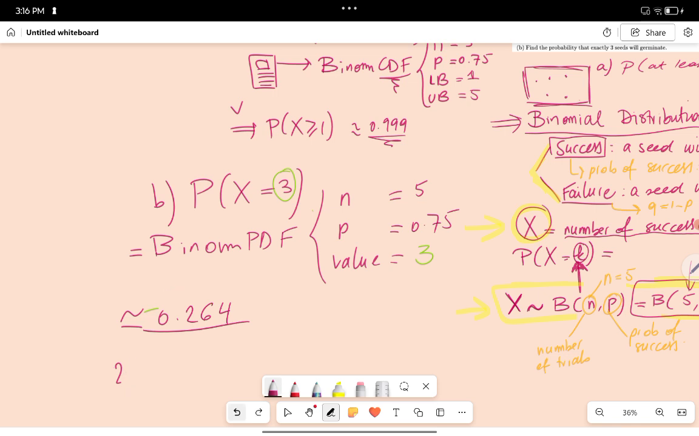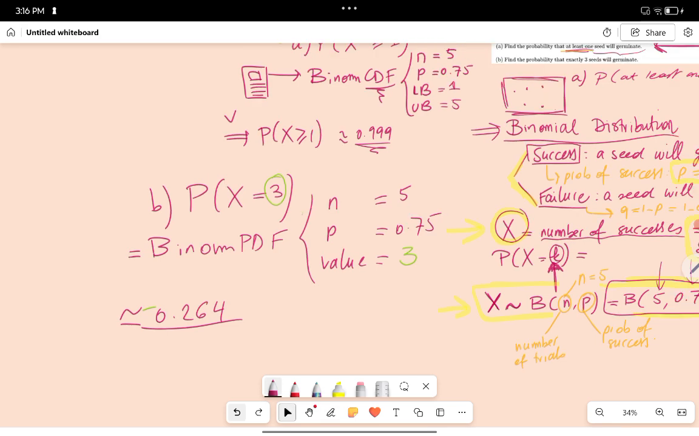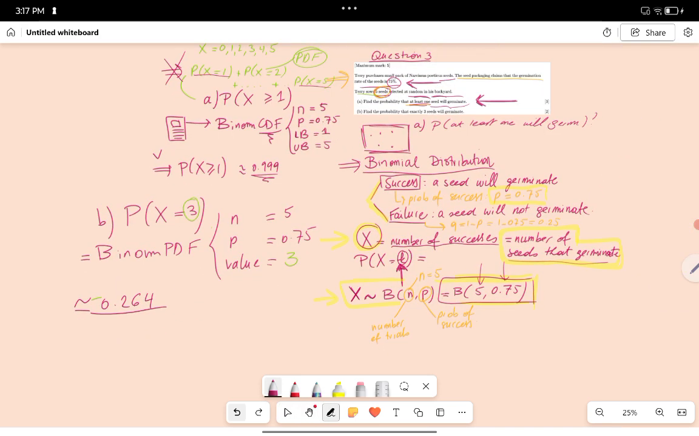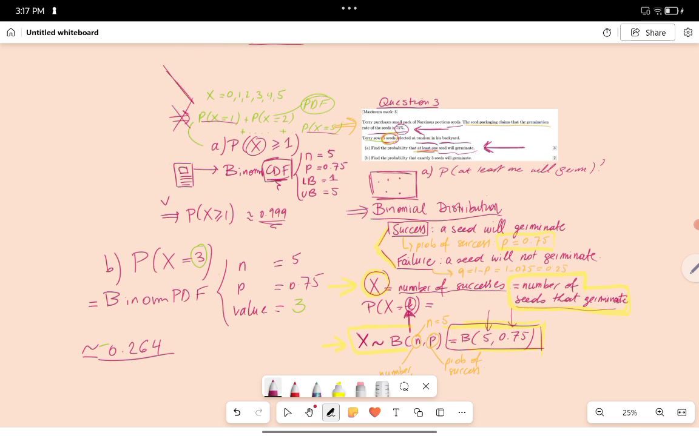Okay, so this is how we do binomial, guys. Recognize CDF and PDF. CDF is with a range, when the calculator does the work for you. So instead of just adding all those PDFs, X is 1, X is 2, you just say X is bigger or equal to 1, and then you give the lower bound and upper bound. And if you have just one single value, you use the PDF, and you just give one value, which is 3.